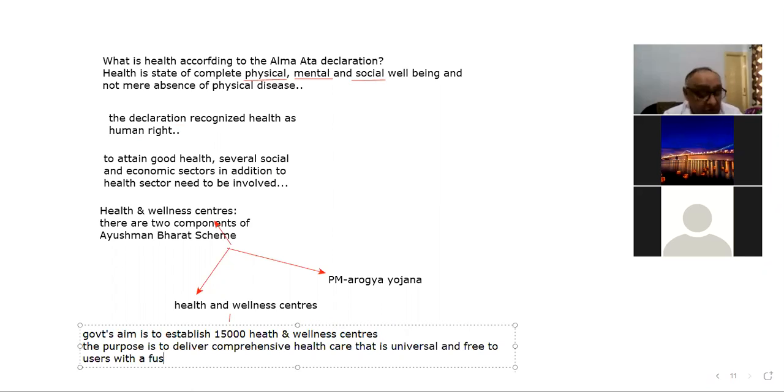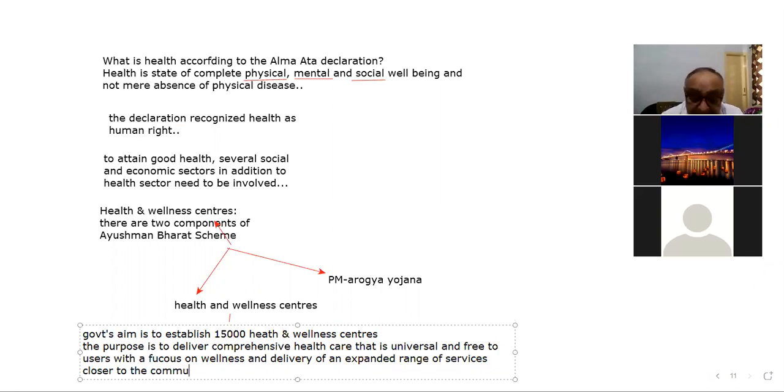with a focus on wellness and delivery of an expanded range of services closer to the community, right, means लोगों तक सर्विस लेके जाना, closer to the community, to open the health and wellness centers. So that is the point.